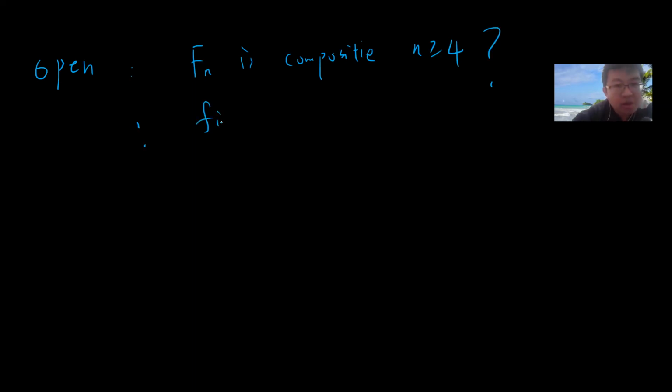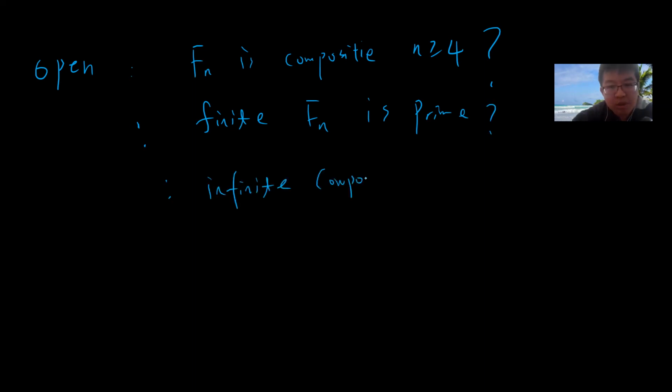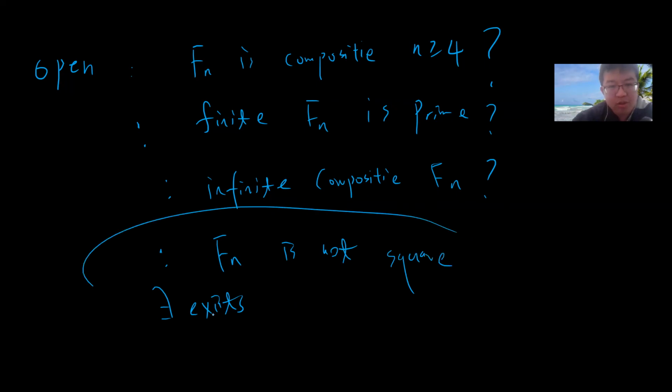Okay, and also, is there a finite number of n such that F_n is prime? Unknown. Okay, is it infinite? Is there an infinite number of composite Fermat numbers? Unknown. Okay, does there exist a Fermat number F_n that is not square free? Oh, this is also very weird. So this is also unknown. So many unknown things about Fermat primes.